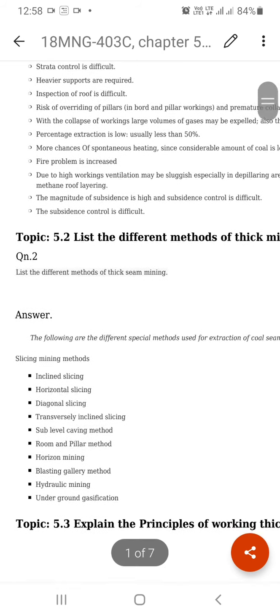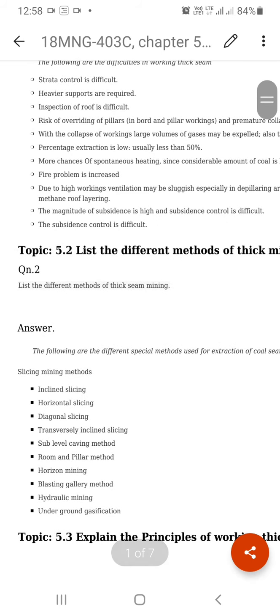So when we do thick seam mining, there are many difficulties, many demerits and disadvantages. Let us see what the different difficulties of thick seam mining are. Strata control is very much difficult.